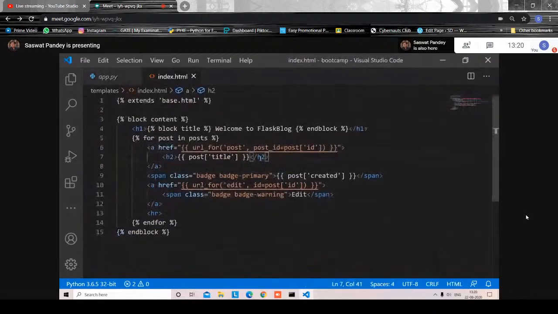Here you can see you get the post title. In Flask, what you generally do is call a function inside the Python part using this. You send and receive requests and all that.